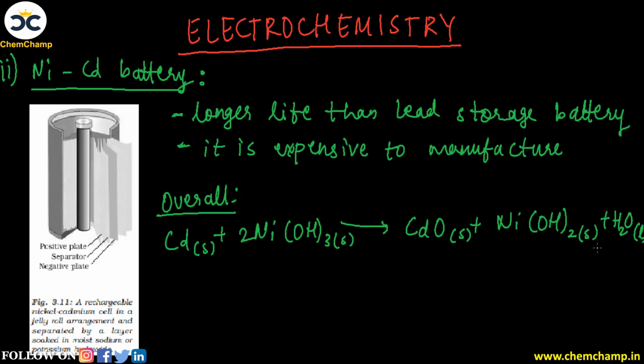So this is the overall reaction which happens inside the nickel cadmium battery. With this we have finished the topic of batteries, where we saw the primary type and the secondary type, and in each type we saw two examples.